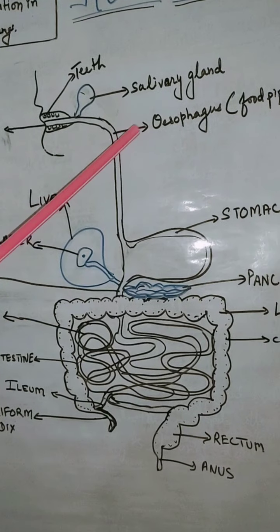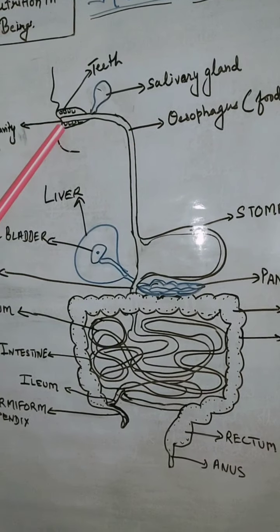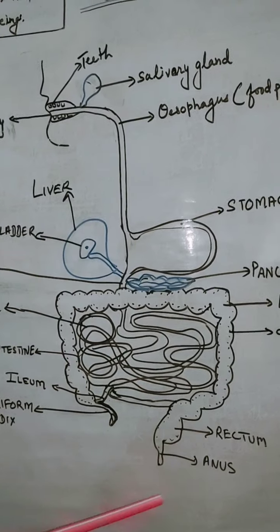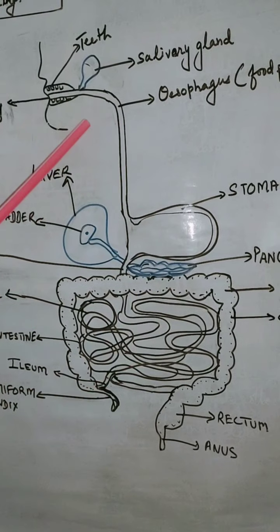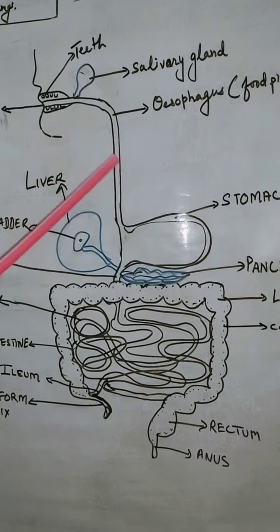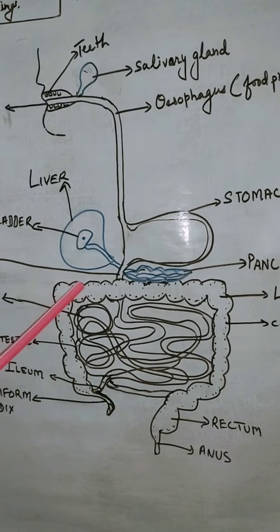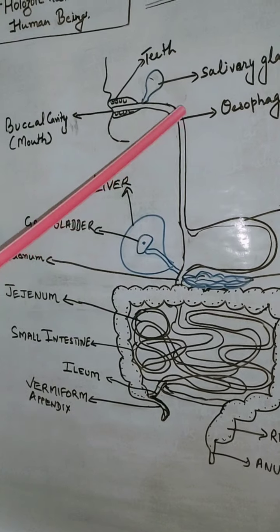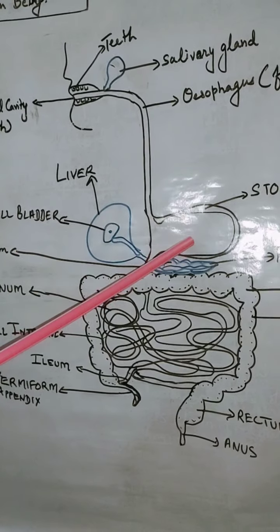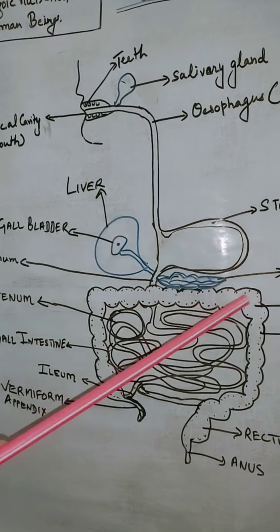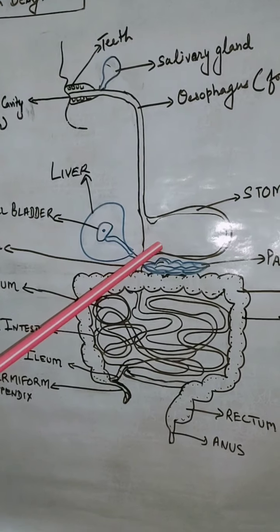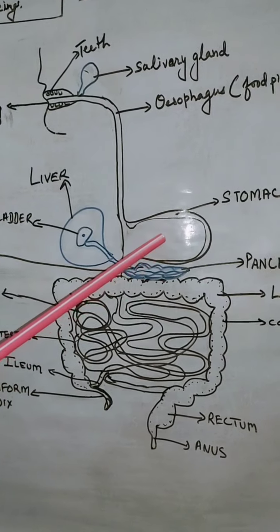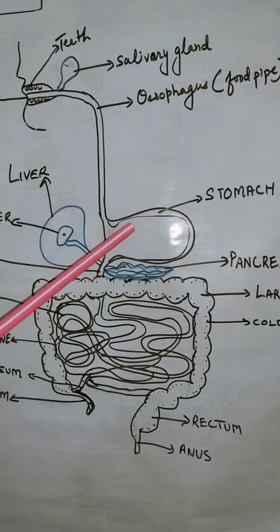This food pipe is also called the esophagus. Students, from the food pipe to the anus, the whole thing is called the alimentary canal. It is a pipe-like structure. I am showing you, including stomach, intestine, large intestine. These all are the alimentary canal. So the food moves in the esophagus to the stomach. The stomach is a J-shaped bag-like structure which consists of hydrochloric acid and some enzymes to help in churning of food.